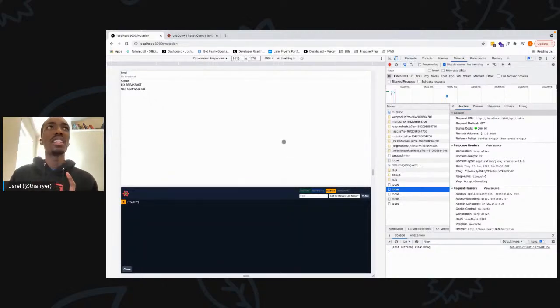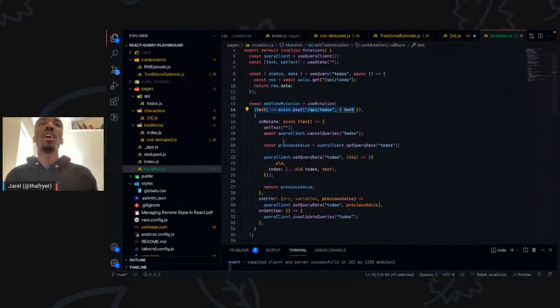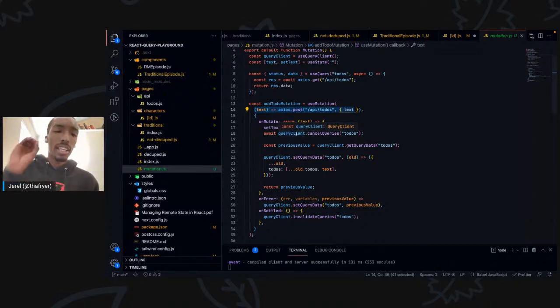And the key thing that we're going to see here, when you come back and look at this, is that I'm specifically doing an optimistic update. And what I mean by that is an optimistic update makes the update with the intention that from the back end you're going to get back successful data, right? So watch this.